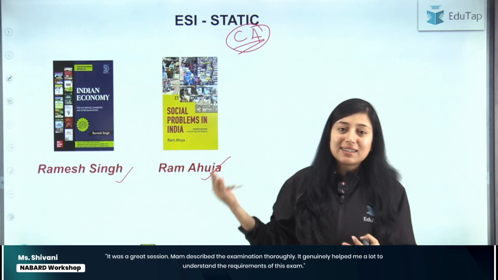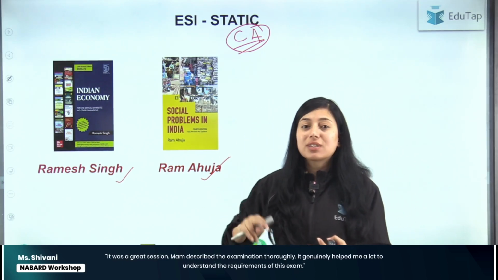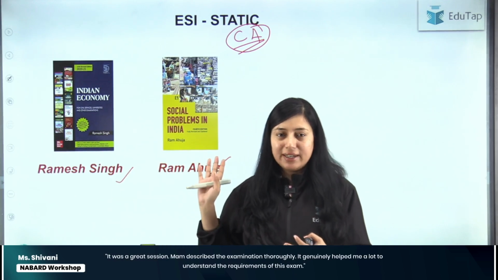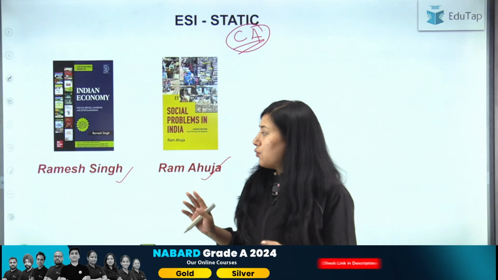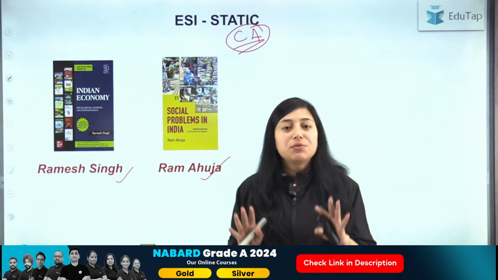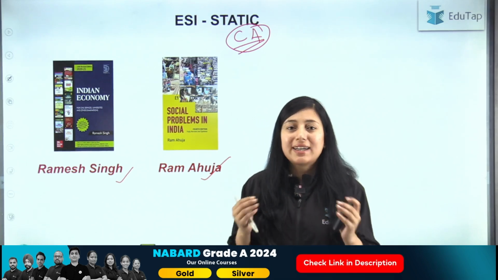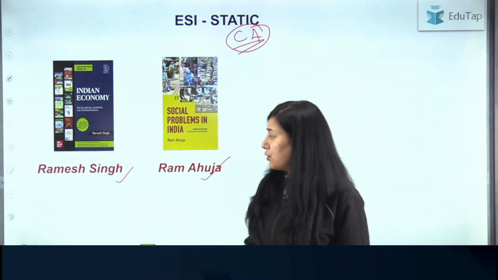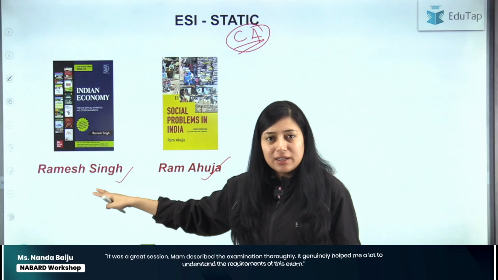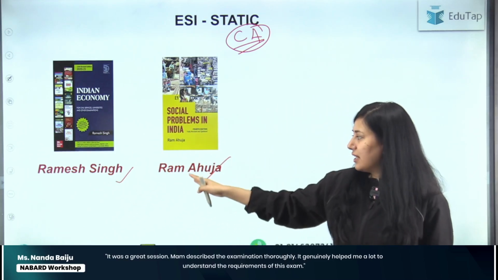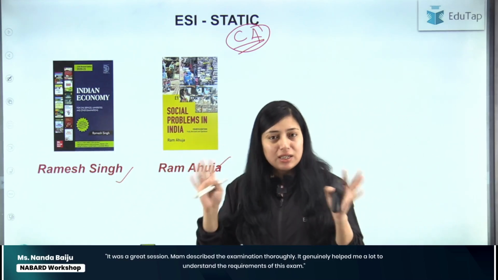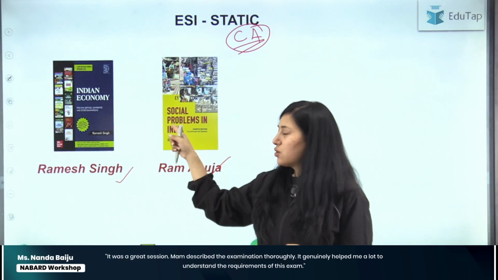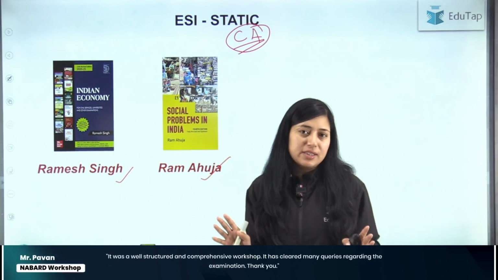First of all, to understand that current affairs, and second, to write answers in your descriptive answer writing paper, right? So for that, you need a general understanding of ESI static. For getting that general understanding, you can refer to Indian Economy by Ramesh Singh and Social Problems in India by Ram Ahuja. That will cover the economics and social issues part of your syllabus. ठीक है?